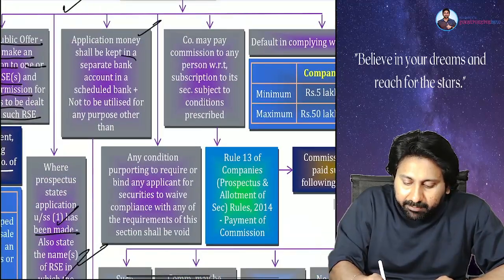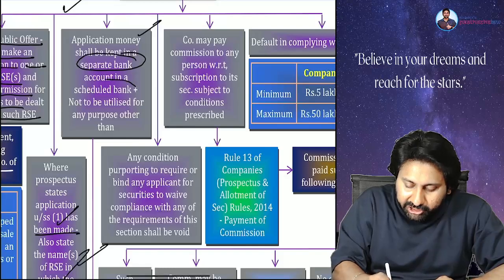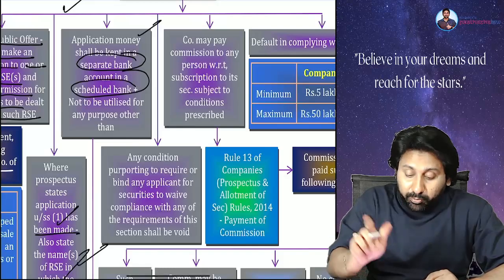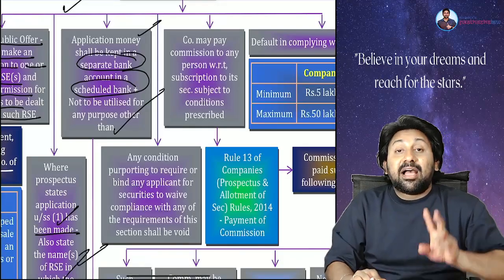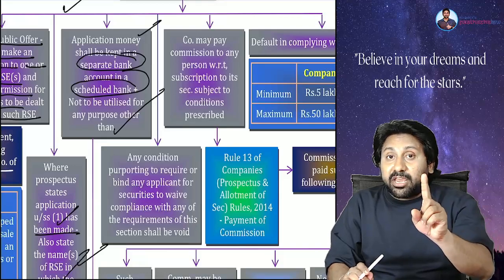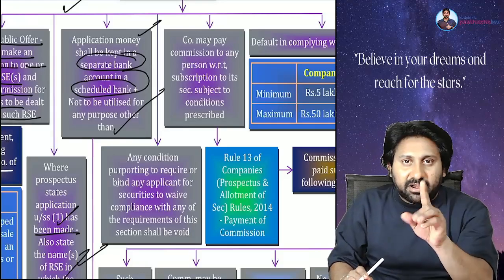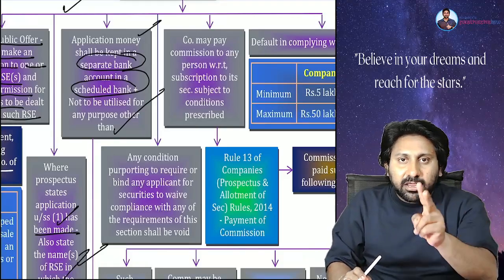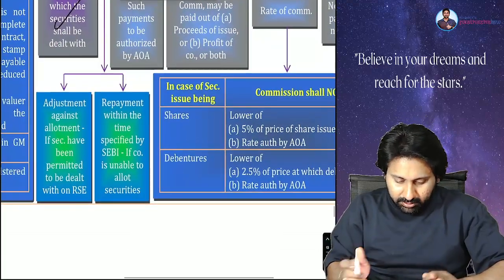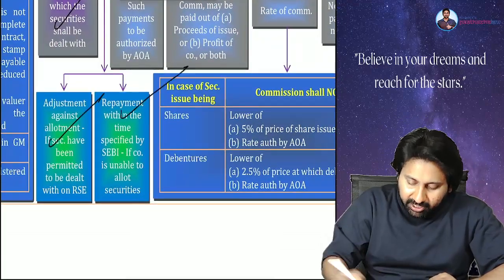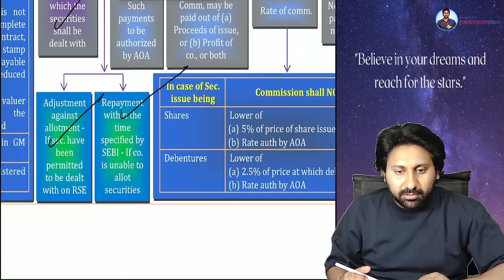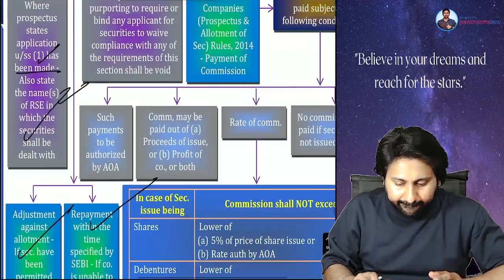Application money shall be kept in a separate account in a scheduled bank and not be utilized for any purpose other than application money. It can be utilized only for two purposes. Number one, adjust to the allotment money. Number two, refund. Understood? Next.